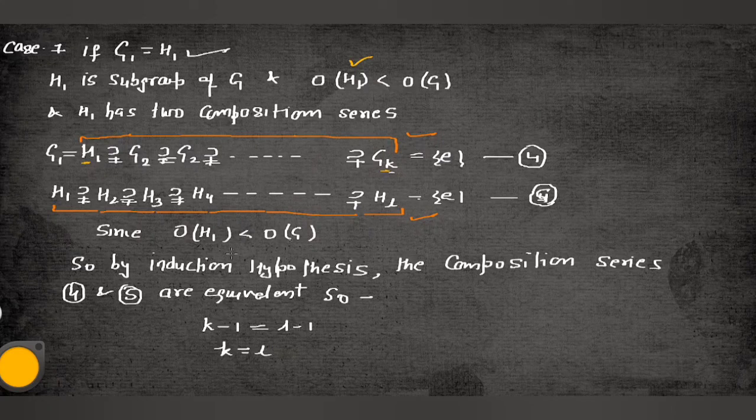So the order of H1 is less than the order of G. So by the induction hypothesis, the composition series are equivalent. So it means K minus 1 is equal to L minus 1 and K is equal to L. So it means both Gk and HL are equal. It means K and L are also equal.